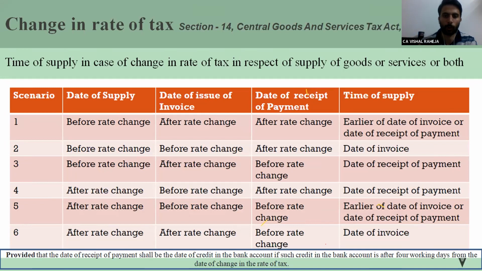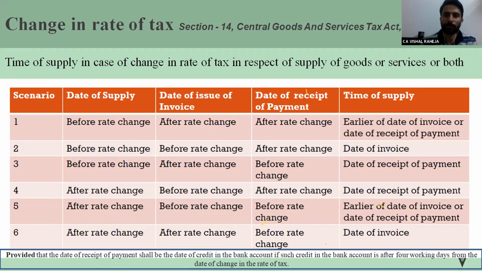This is the practical problem. Similarly, if my client purchased goods from me and took input credit of 5% because he paid only 5% tax, how can he reverse 12% credit? Logically the answer is very clear, but unfortunately this situation has not been answered in the GST law.